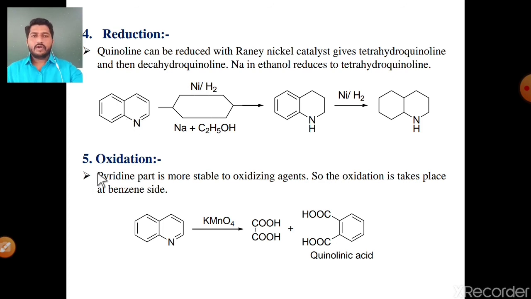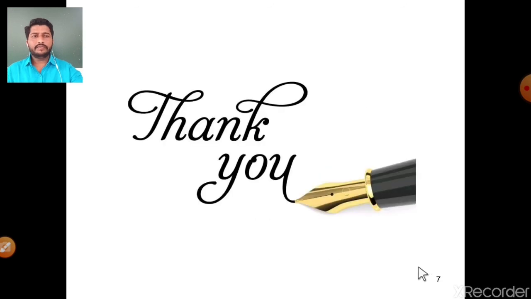Next is oxidation of the quinoline molecule. The pyridine part is more stable to oxidizing agents, so oxidation takes place at the benzene side. See the oxidation of quinoline in the presence of the strong oxidizing agent KMnO4, potassium permanganate: there is cleavage of this bond, and it finally gives carboxylic acid derivatives, quinolinic acid and oxalic acid. These are the oxidation reactions of the quinoline molecule. Thank you very much.